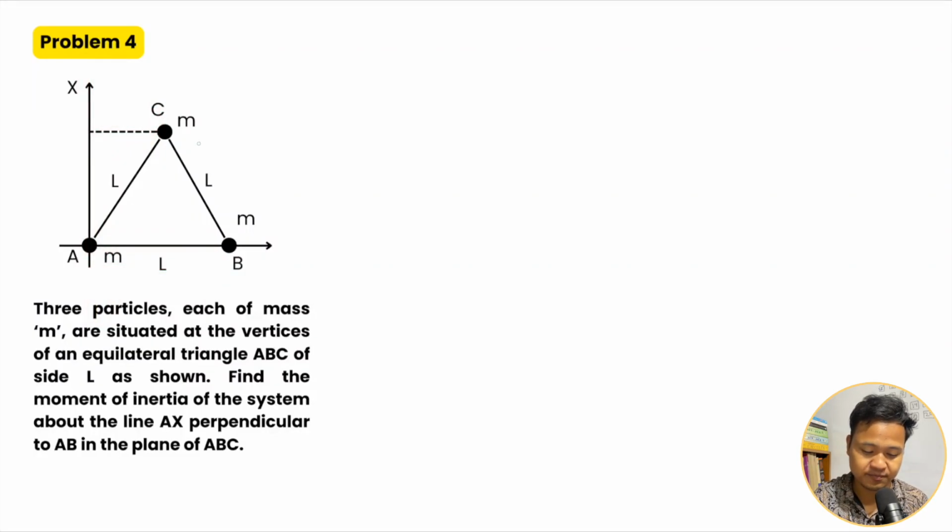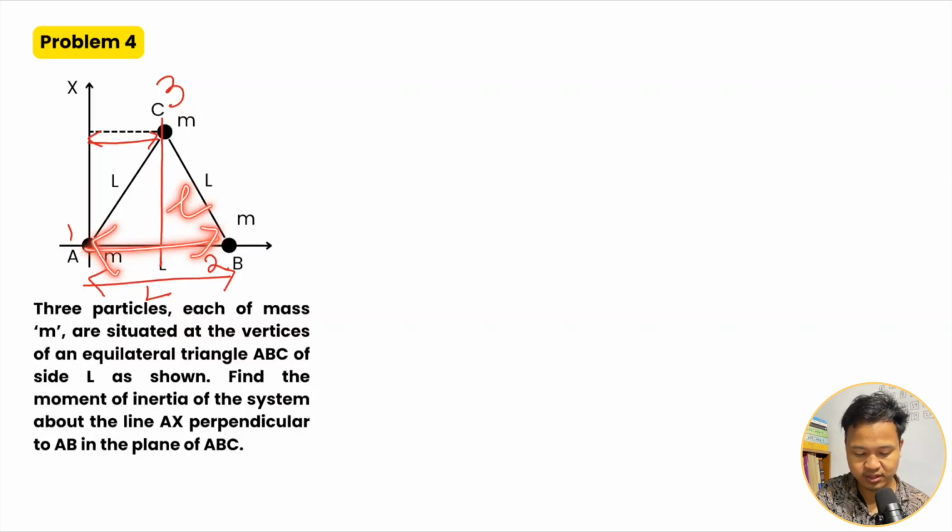So here you have how many masses? So 1 2 3 masses. Okay, mass m1 is at distance 0 from the axis, it lies on the axis. Okay, mass m2 is at distance L. For mass m3, here you see this is an equilateral triangle. Okay, so this will be half of L, that means m3 is at distance L by 2.